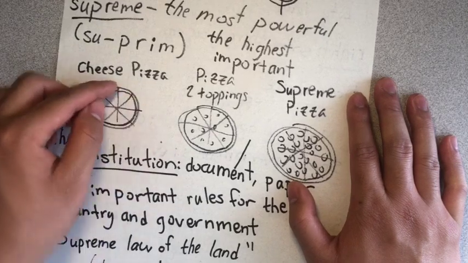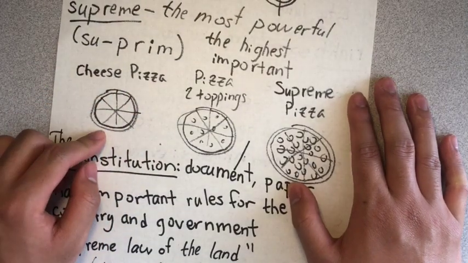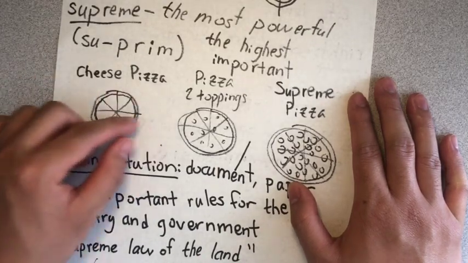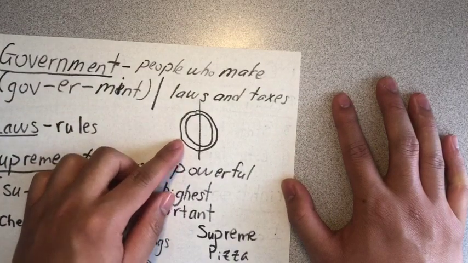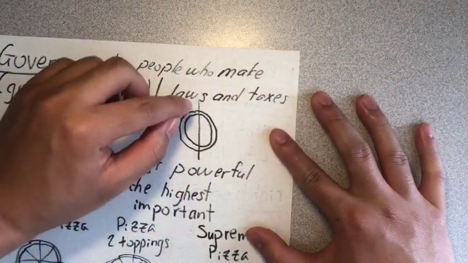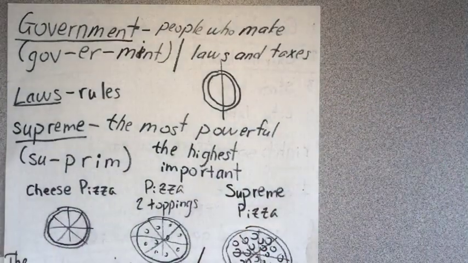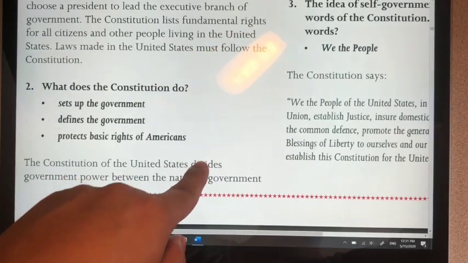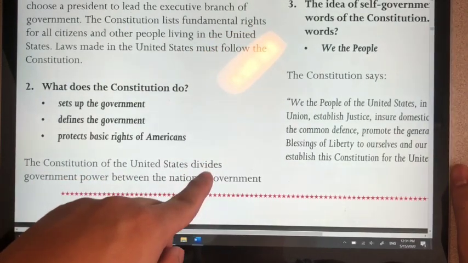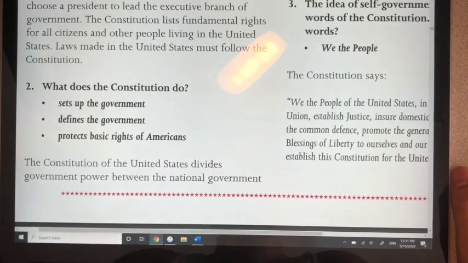You can divide a pizza into 8 equal pieces. This pizza is divided into 8 equal pieces. This is another pizza. This pizza is divided into 2 pieces. So, the word divide means to split something into equal or similar pieces.